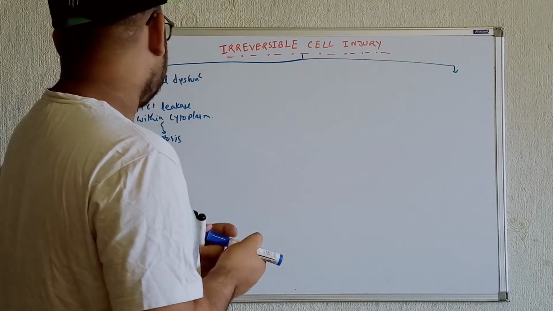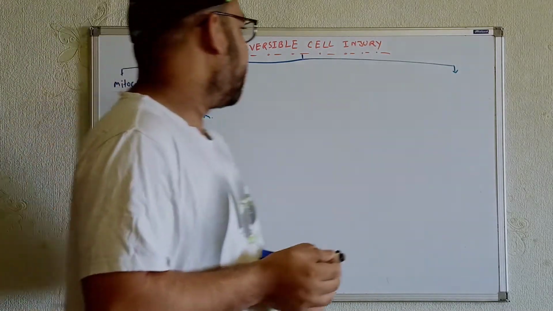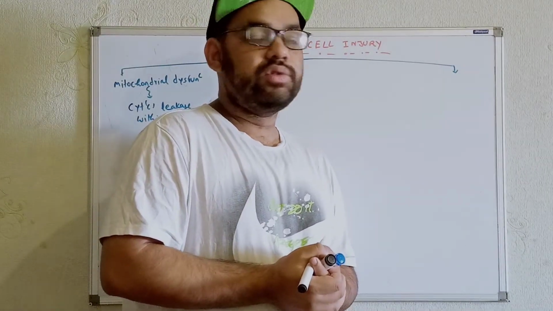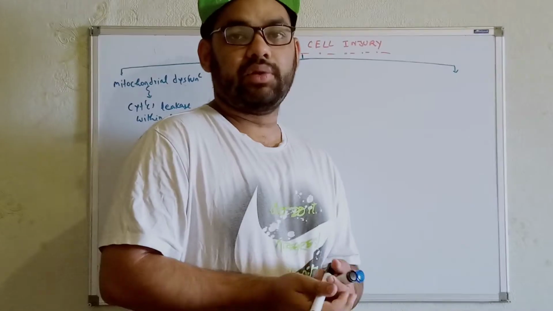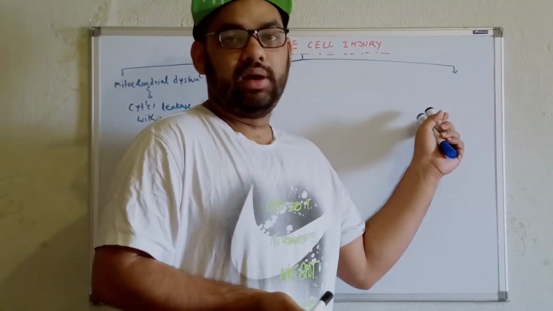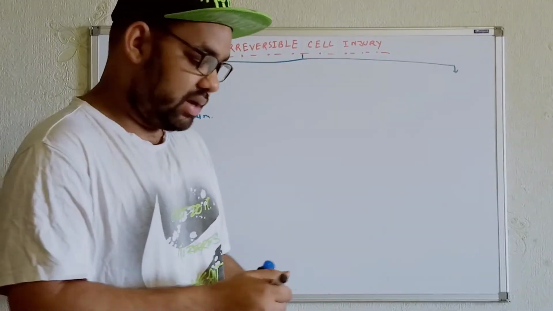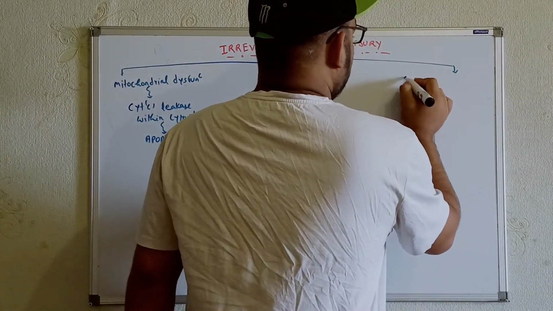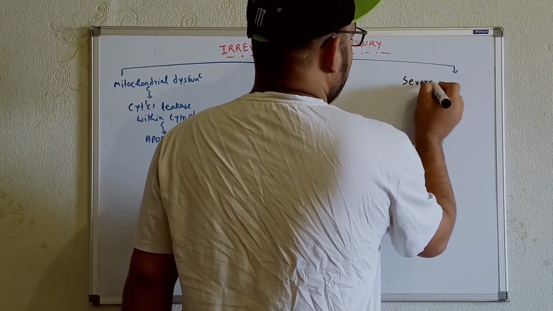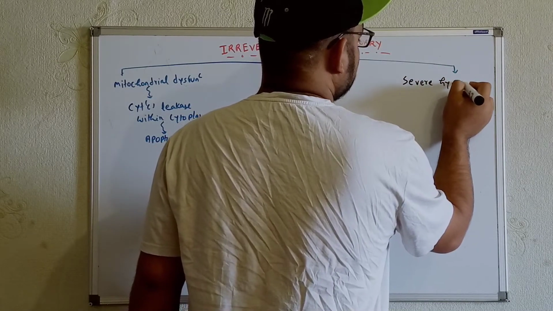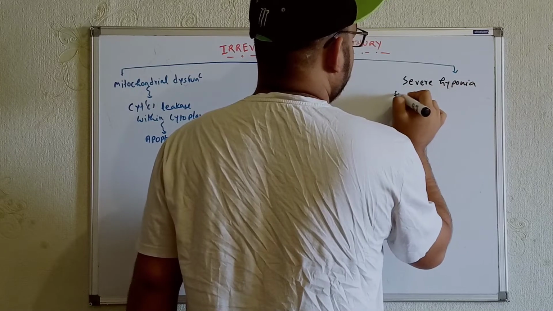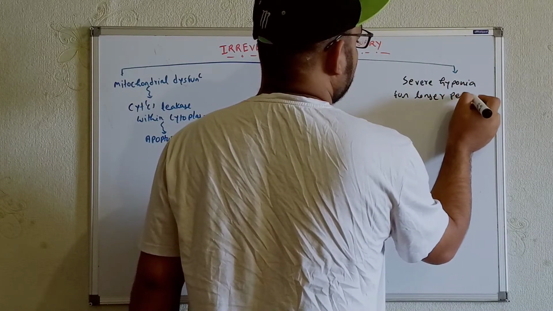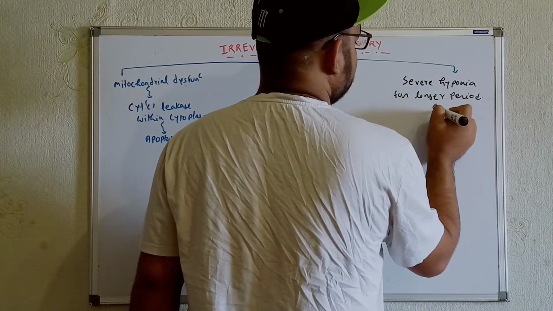And what about the other type? For example, I already said the most common cause of cell injury is hypoxia. Now, if hypoxia lasts for a longer period, or you can say severe hypoxia for a longer period, as a result we will see too much deficiency of oxygen.